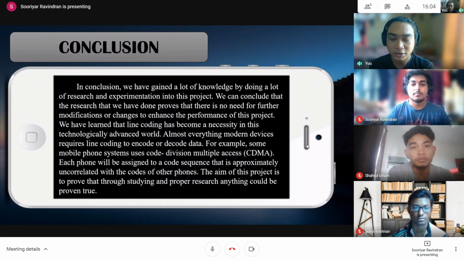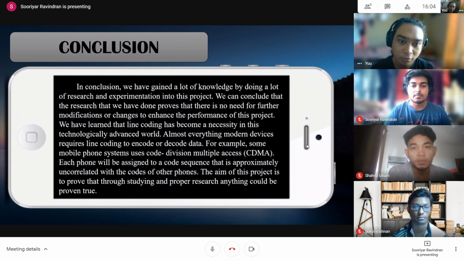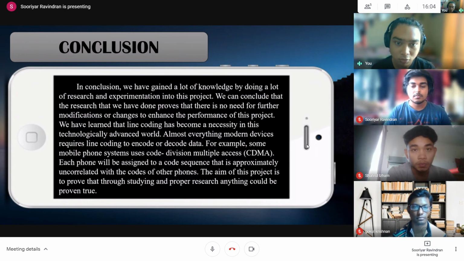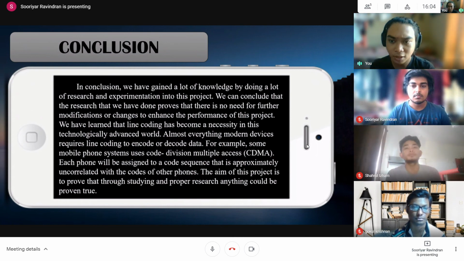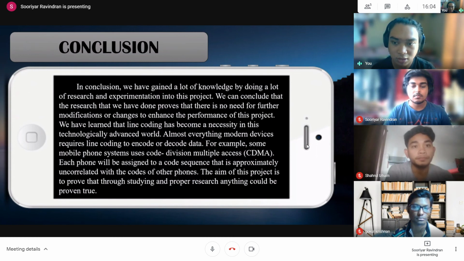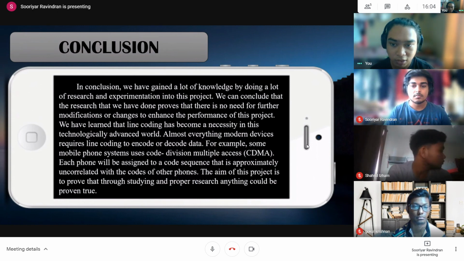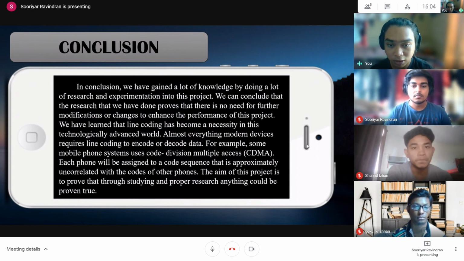In conclusion, we have gained a lot of knowledge by doing a lot of research and experimentation in this project. We can conclude that the research we have done proves that there is no need for further modifications or changes to enhance the performance of this project. We have learned that line coding has become a necessity in this technologically advanced world. Almost every modern device requires line coding to encode or decode data.